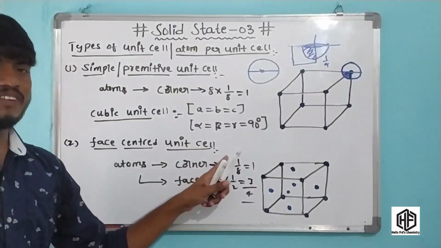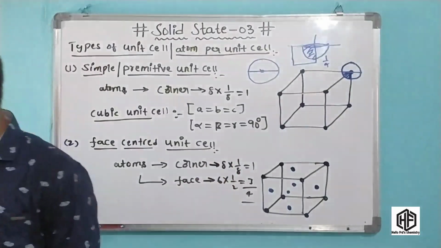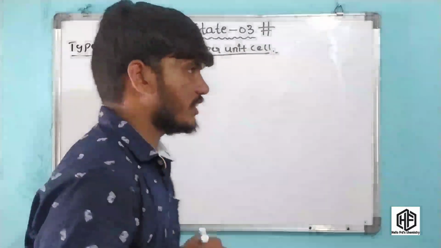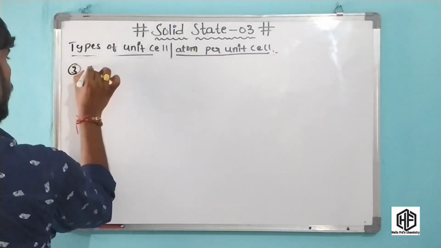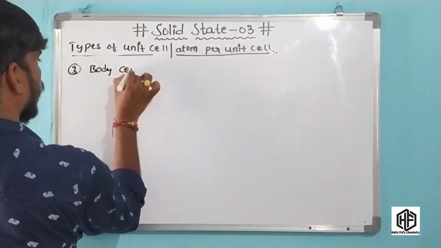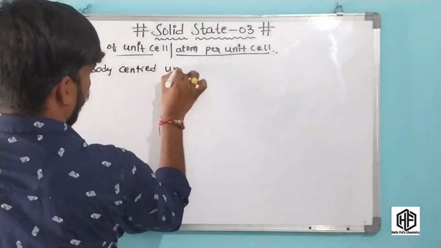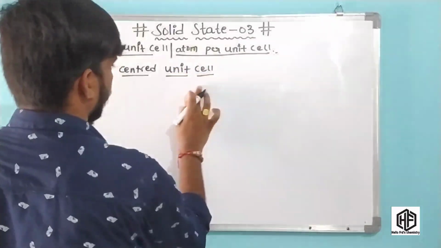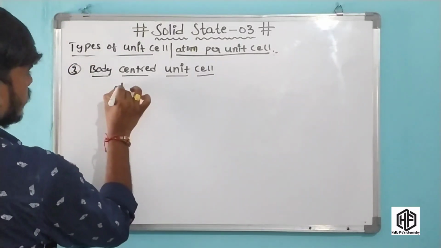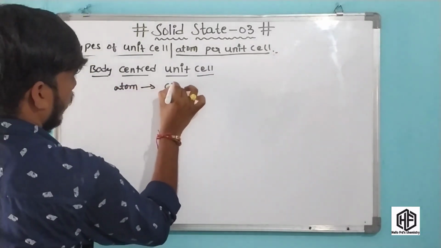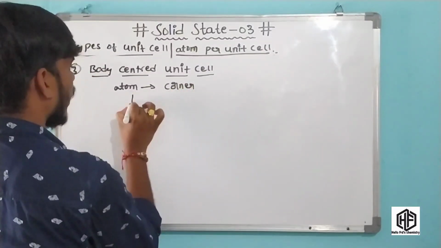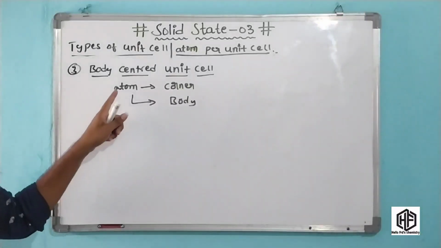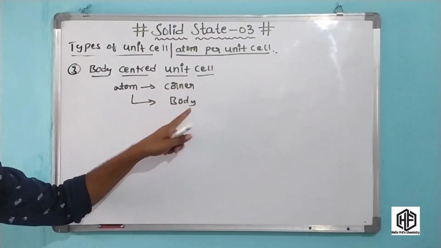Okay friends, this is clear. First of all, these are the arrays. Another one is the body centered unit cell. Third one is the body centered unit cell. In the body centered unit cell, atoms are present at the corners, and an atom is present at the body center of the cube.